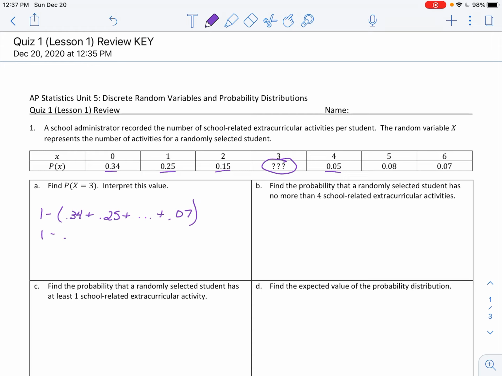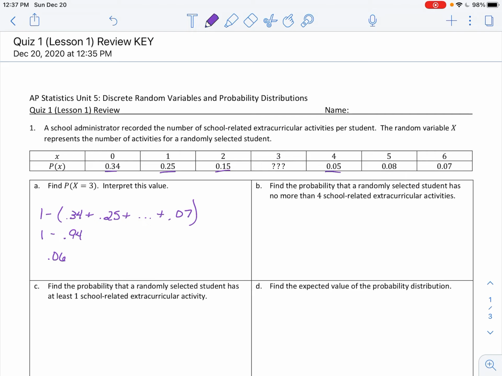So when I sum these, I get 94%. So the complement of that is 6%. So 94% of the time, those outcomes occur, which leaves me with 6% of the time a 3 occurs.